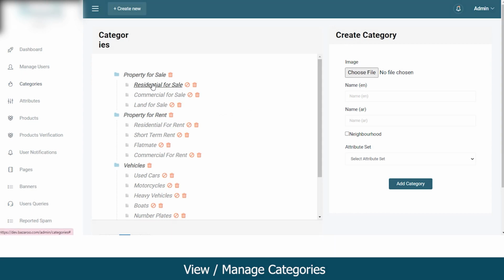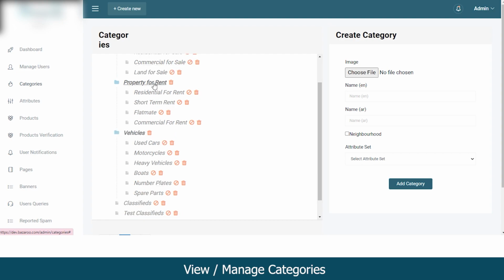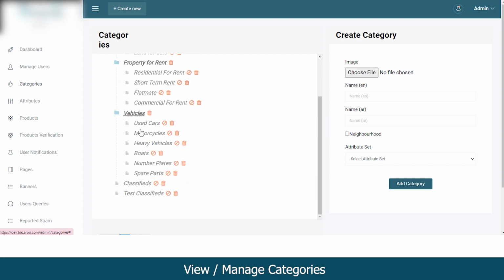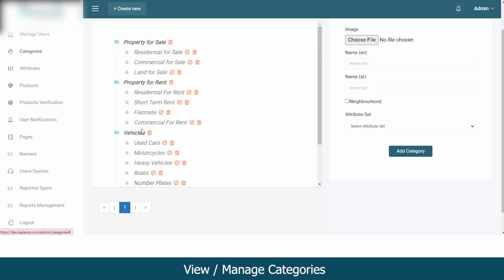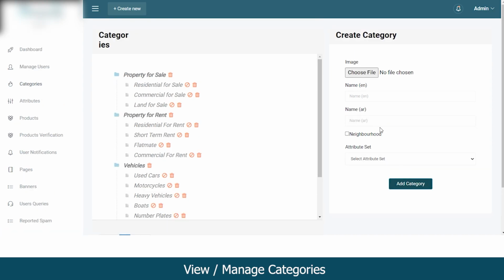You can manage all the categories that are live on the marketplace. Like you can see these categories like property for sale, and under that you can see the subcategories that belong to this particular category. Like under property for sale, you can see residential for sale, commercial for sale. Likewise, you can view property for rent, vehicles. You can update these categories or you can add any new category from here.